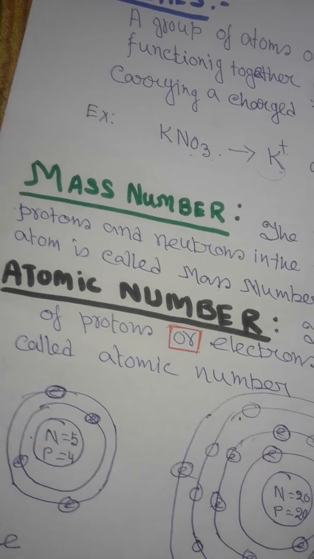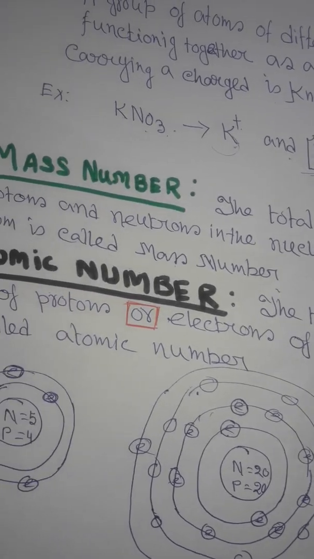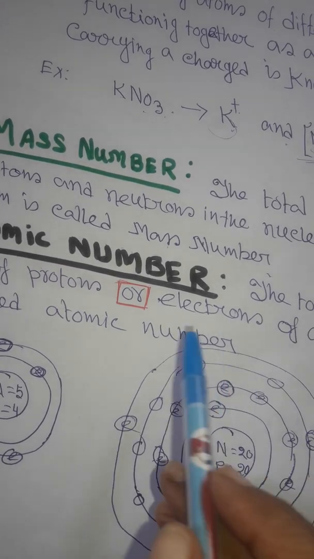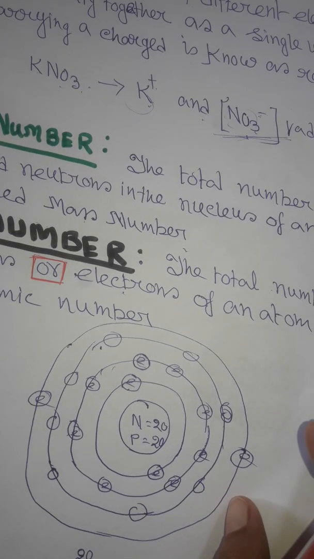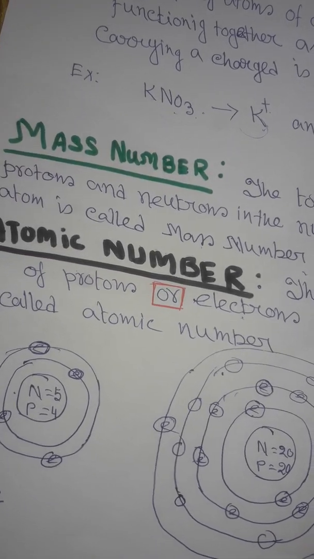And atomic number: the total number of protons or electrons of an atom is called the atomic number.